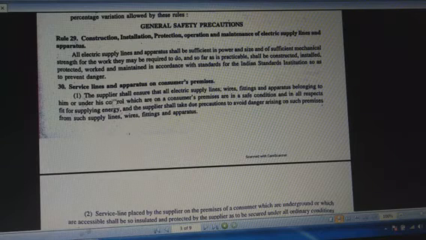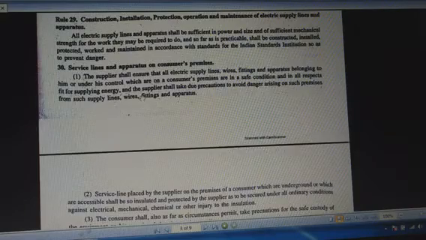We know the distribution network has three stages, like feeder, distributors and service mains. Service mains means the small electrical part of the distribution system between the pole which is placed outside of the building to the energy meter. So this rule is related with the service lines.